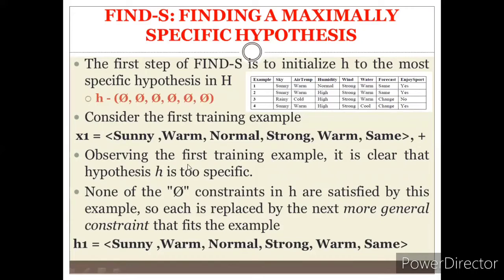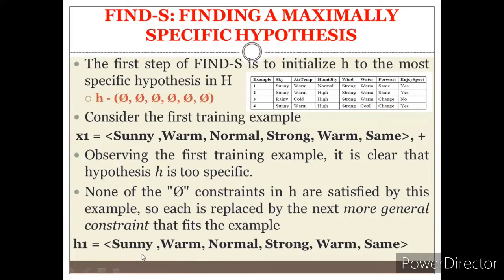Observing the first training example, it is clear that the hypothesis h is too specific. So none of the constraints in h are satisfied by this example. So each is replaced by the next more general constraint that fits the example. Here the hypothesis indicates all are specific in nature, and in this specific nature only the sport is enjoyed.